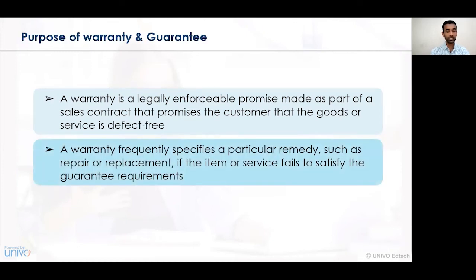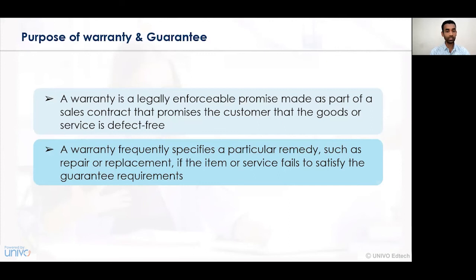A warranty frequently specifies a particular remedy such as repair or replacement if the item or service fails to satisfy the guarantee requirements. So a warranty is a type of consideration wherein assurance is given to a certain customer as to the amount of defect or repairs that need to be undertaken. So if the product does not satisfy or fulfill the requirements of a certain customer, then the company or the organization can repair those particular damages and fix the problem that has been associated with the guarantee.